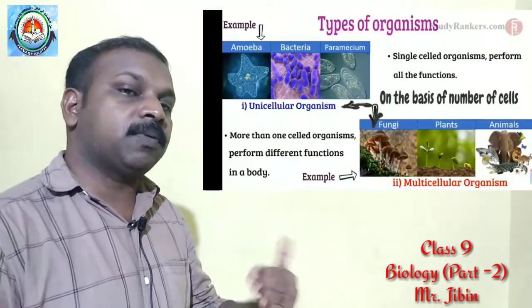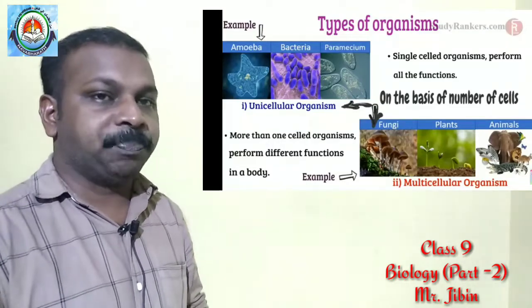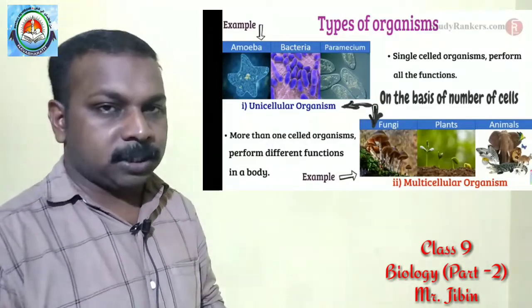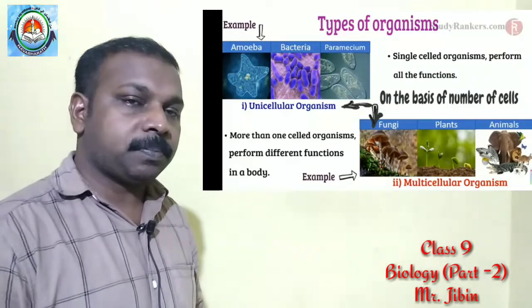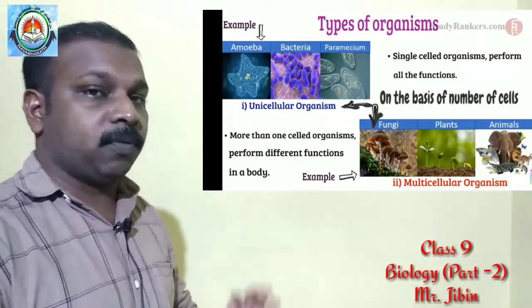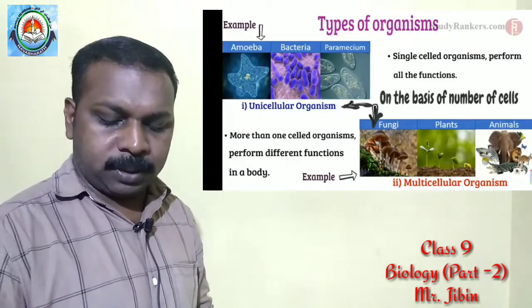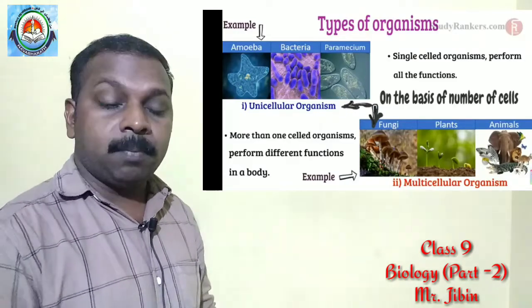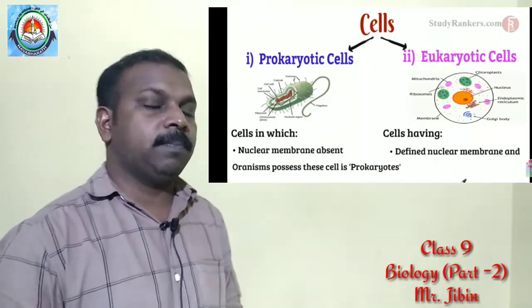Then based on the number of cells, the organisms are classified into two. What are they? Unicellular organisms and multicellular organisms. The unicellular organisms, example, amoeba, then bacteria. Multicellular organisms, all the higher level of organisms like animals, plants or any other organisms, we can consider them as multicellular organisms.